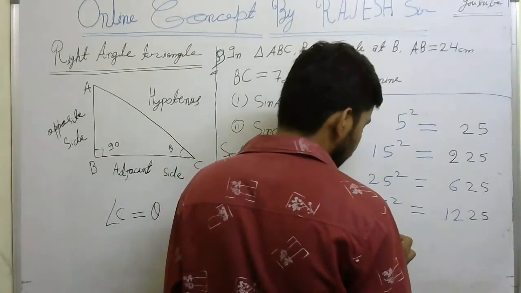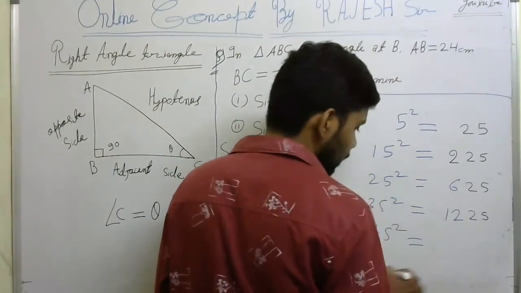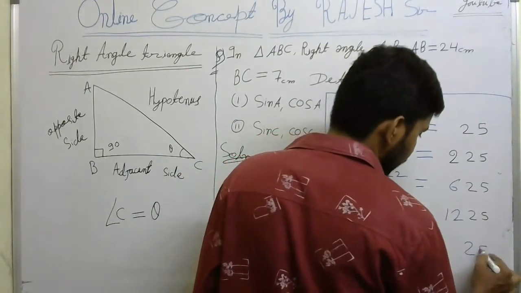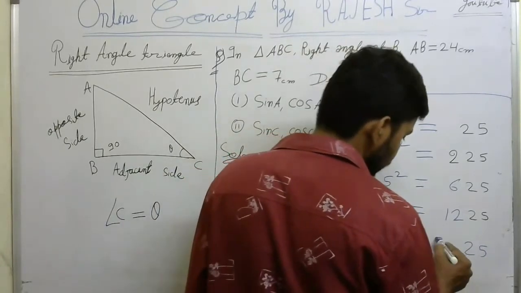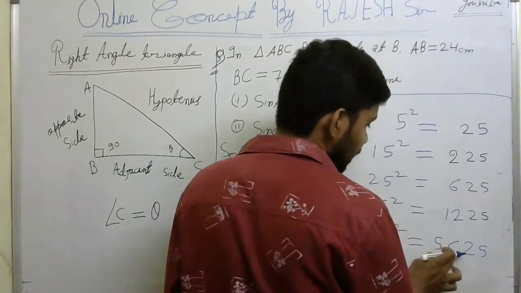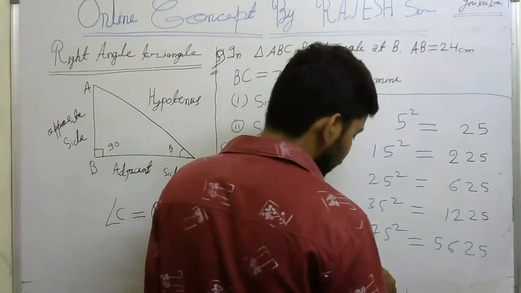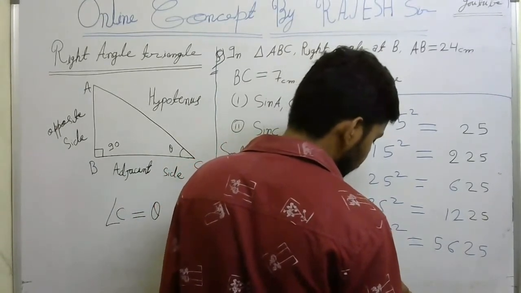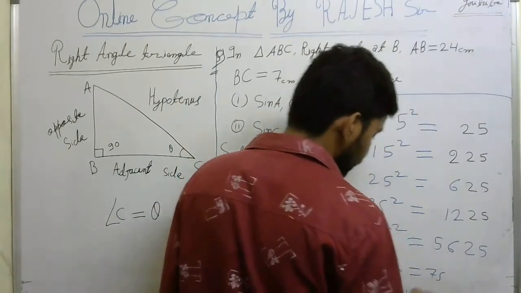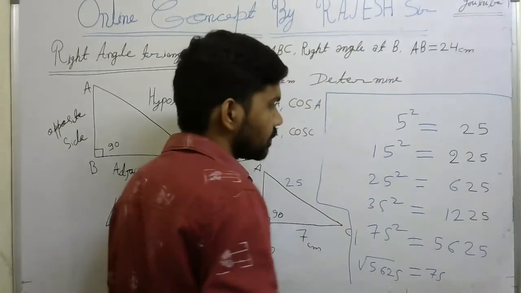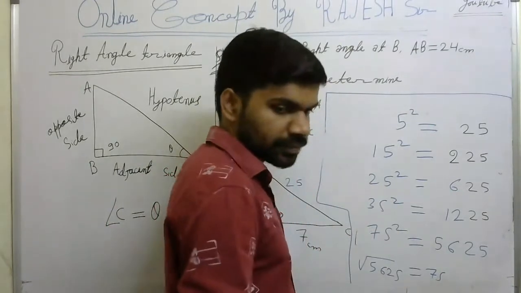Similarly, someone will ask what will be 75 square. You can write 5 square is nothing but 25. After 7 what will come, 8. 8 into 7 is 56, so 5625 is your 75 square. The reverse can also be asked, meaning 5625, I know the square root is 75. This is the logic to write down. So you know this logic? Okay, copy.